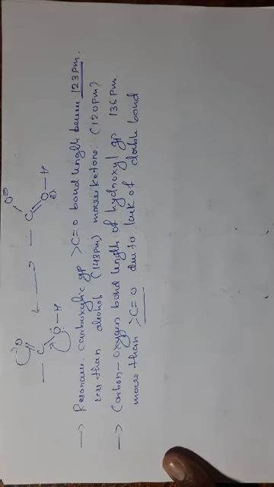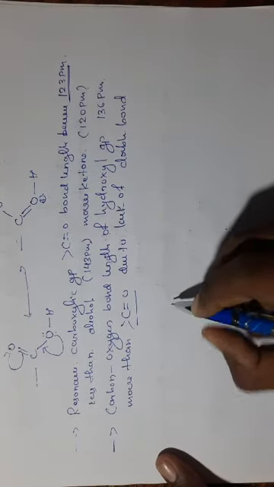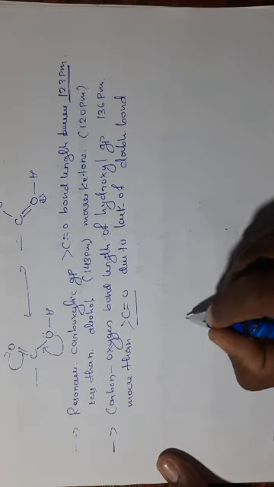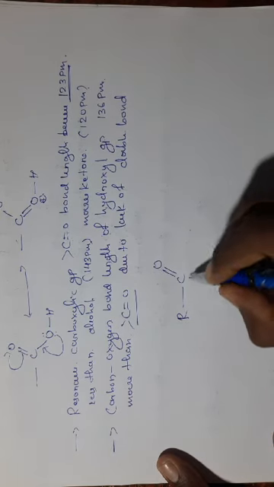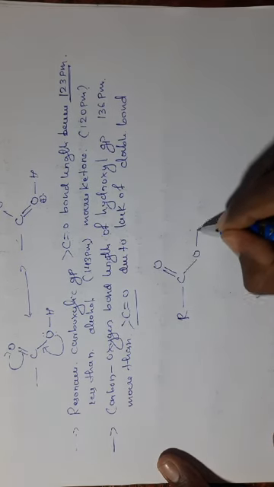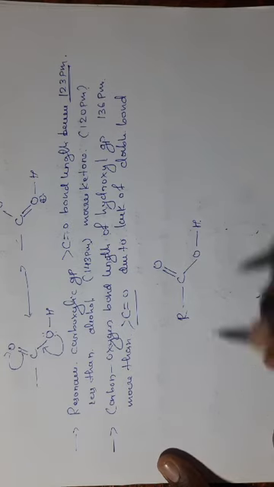We can write the structure by expressing the bond lengths. This is our carbonyl group, this is our hydroxyl group.